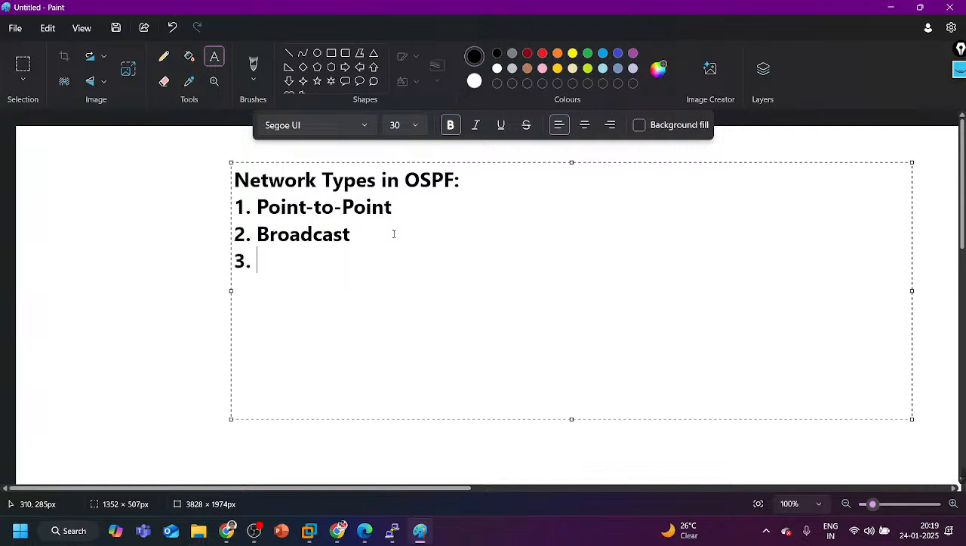The third type of network is non-broadcast. What is non-broadcast?